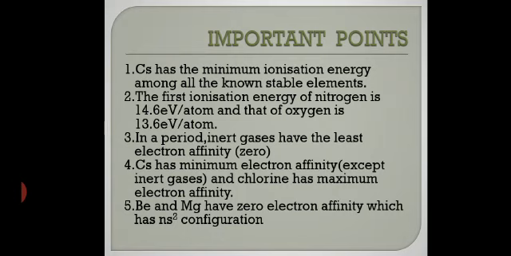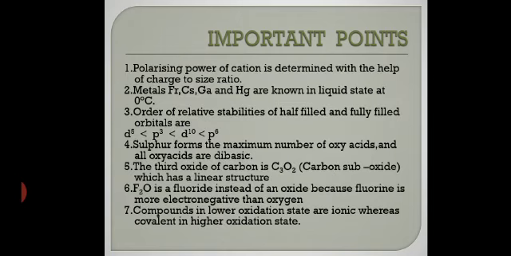1s2, 2s2, 2p6, 3s2. Again it is ns2, 3s2. Outermost shell is fully filled. For that purpose, it has got zero electron affinity. We can say that. Clear? Just like it behaves as inert gases. Okay? Fine. So now, another some important points are there.